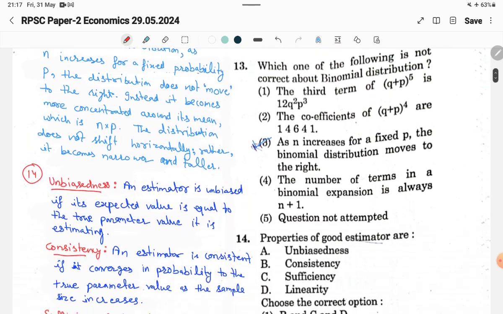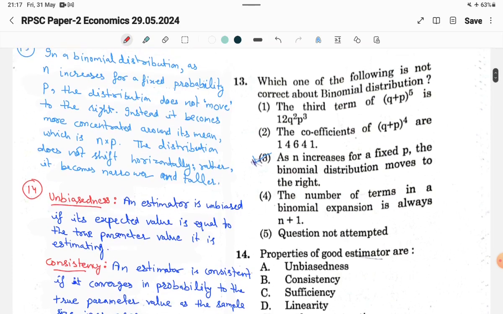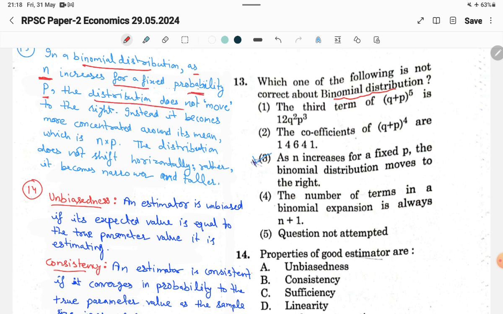Now question number 13. Which one of the following is not correct about the binomial distribution? You know about the binomial distribution. In a binomial distribution, as n increases for a fixed probability p, the distribution does not move to the right.